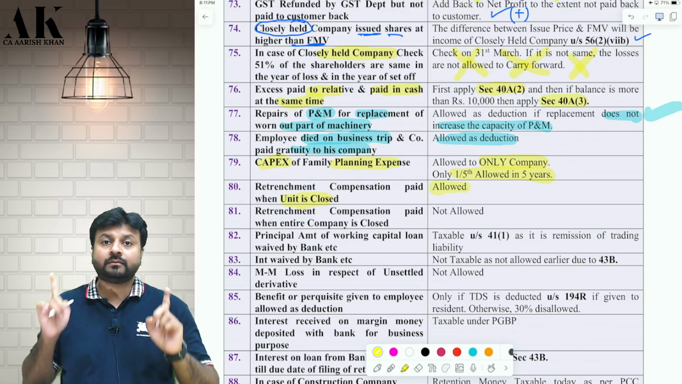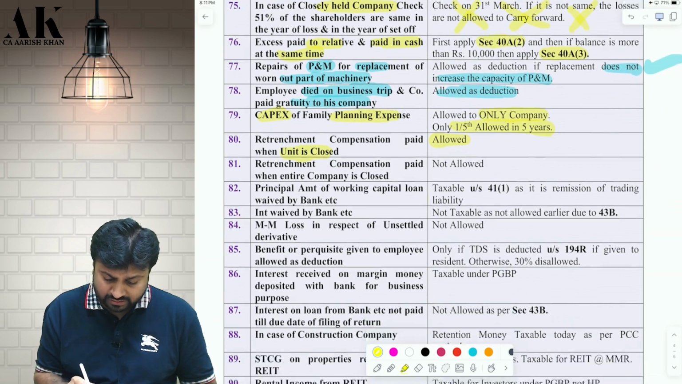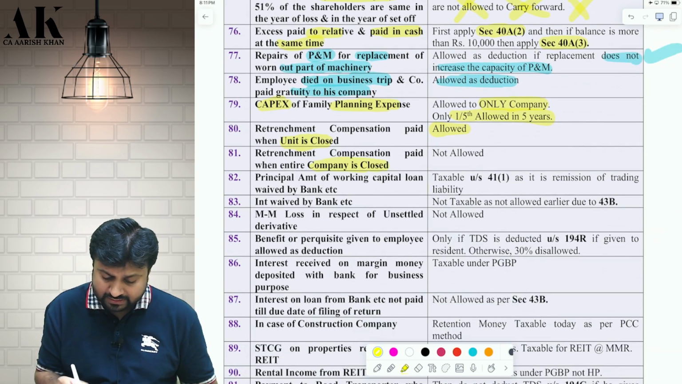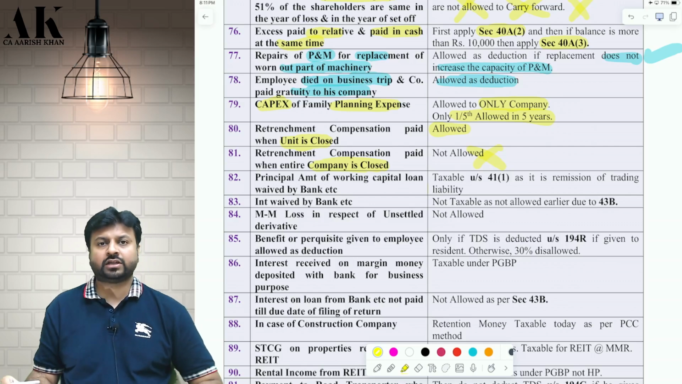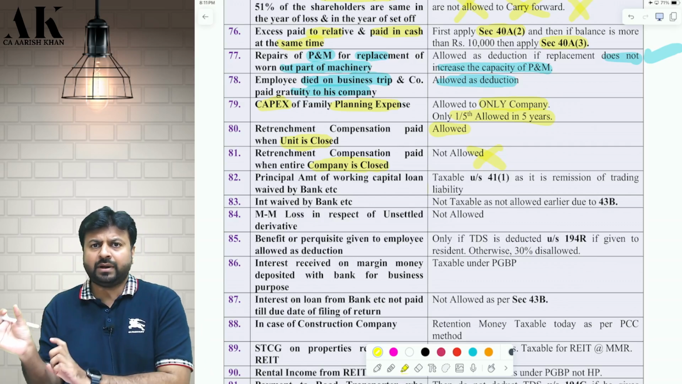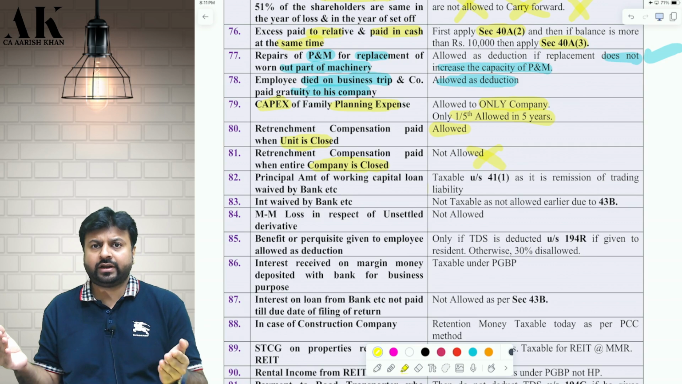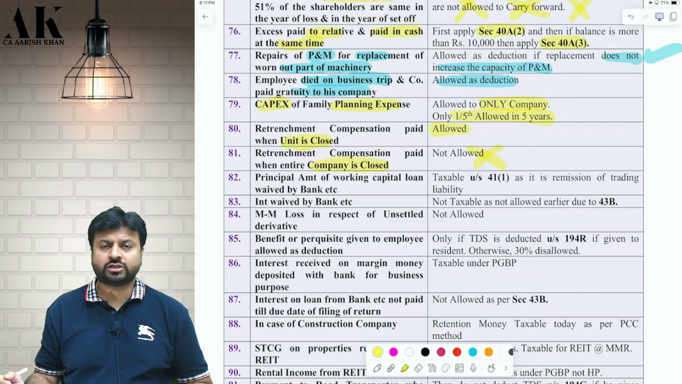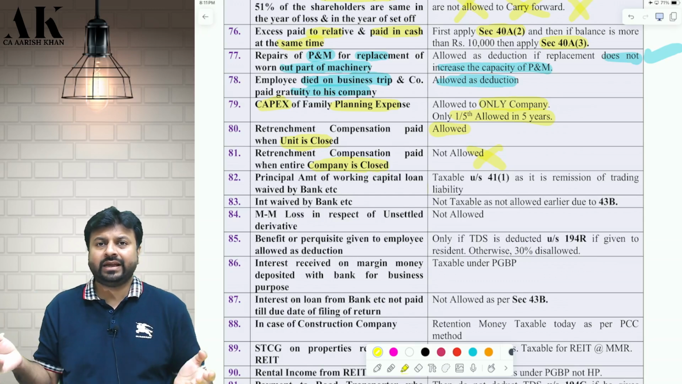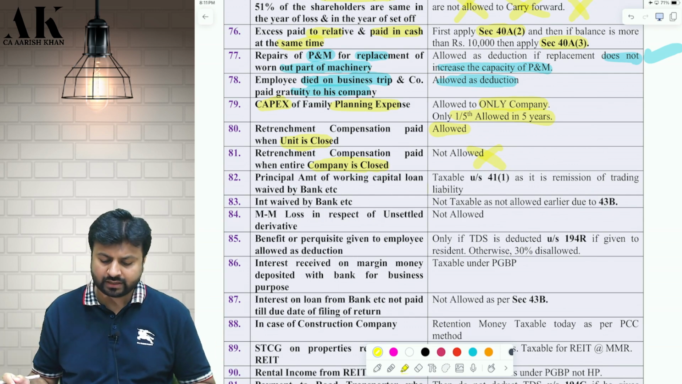But when the entire company is closed, then it is not allowed as a deduction. Be very careful. When a part of the business is closed and you are retrenching the employees, it is allowed as a deduction. When the entire company is closed and you are retrenching the employees, then the entire expenditure will be disallowed under income tax law.